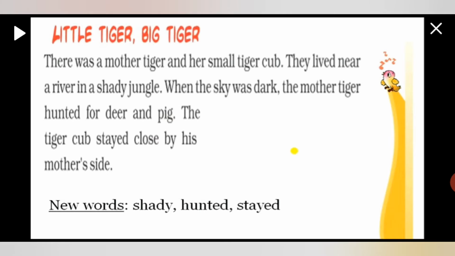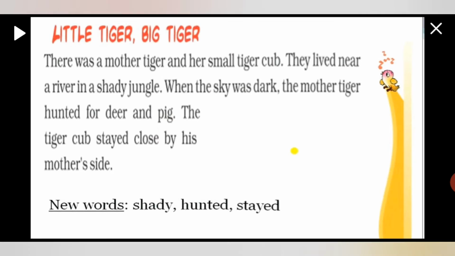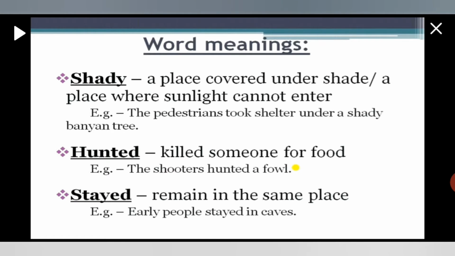So in this stanza, we have the new words shady, hunted, and stayed. Let's know their meanings. Shady means a place covered under shade, a place where sunlight cannot enter. And we can make a sentence like, the pedestrian took shelter under a shady banyan tree. Now hunted means killed someone for food. The shooters hunted a fowl. Then stayed. Stayed means remain in the same place. Early people stayed in caves.